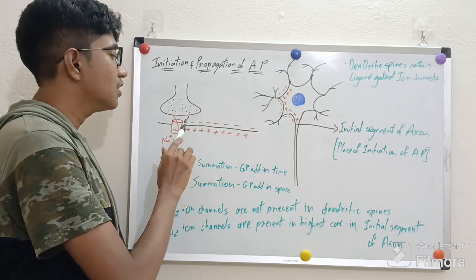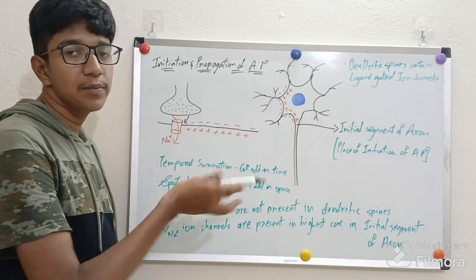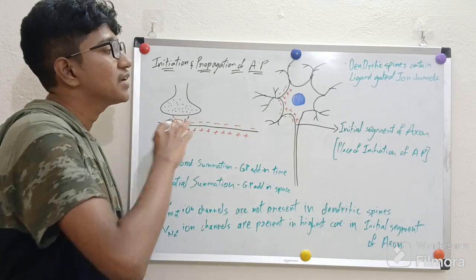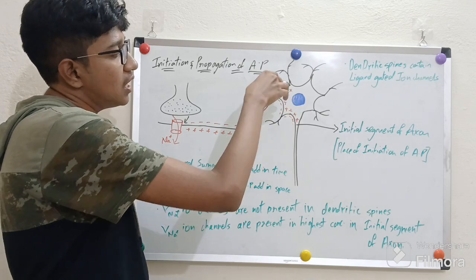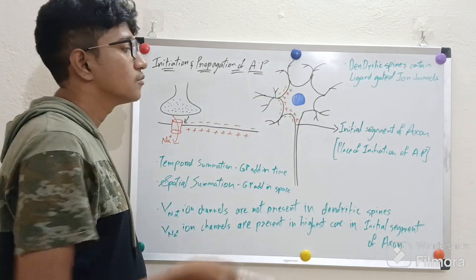This depolarization, that is inside of the cell turning positive and outside of the cell turning negative, doesn't remain only in the dendritic cell. It spreads passively all across the dendritic cells and across the cell body up to the axon.